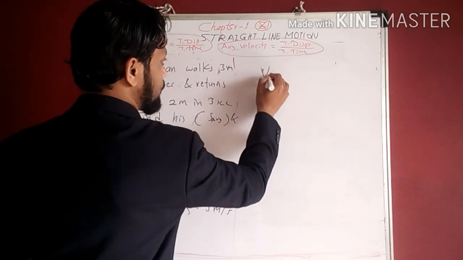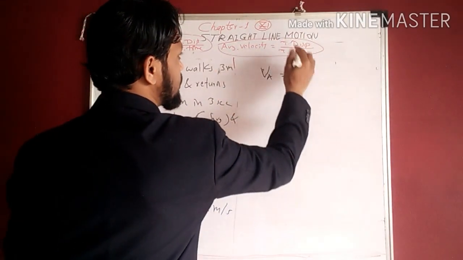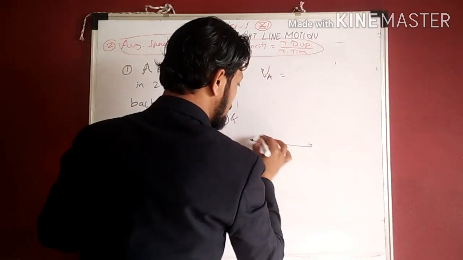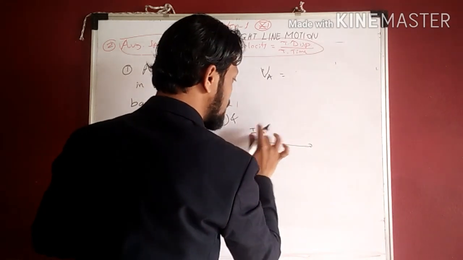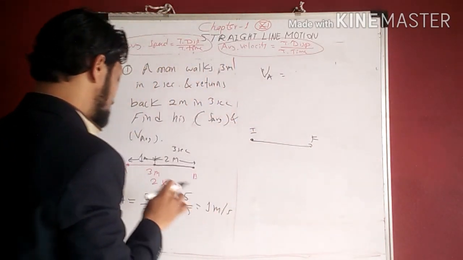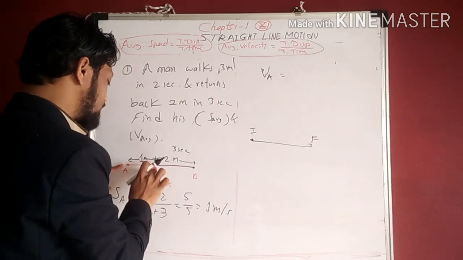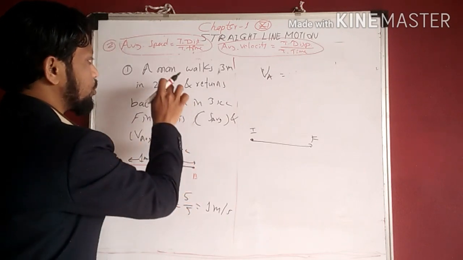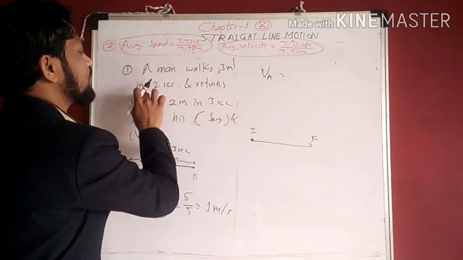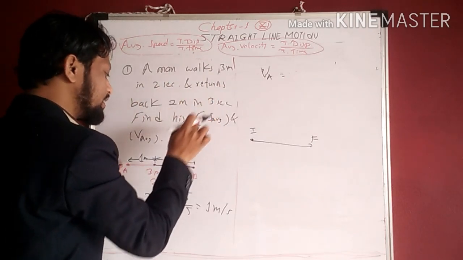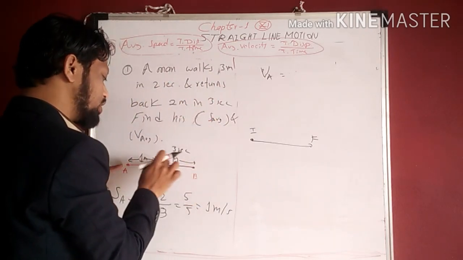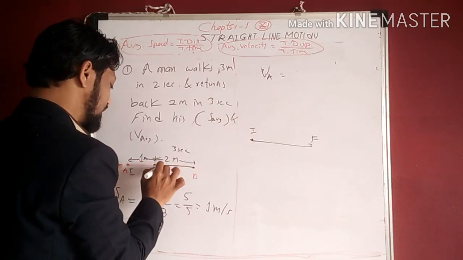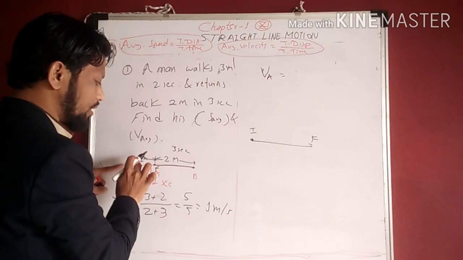Okay. Now we'll find the average velocity. Total displacement. The displacement is nothing but the straight line joining the initial point to the final point. So here the initial point is this and the final point is this, because the man walks 3 meter in 2 seconds and returns back 2 meter in 3 seconds. So A to B 3 meter, then B to this point 2 meter. So this is 3 minus 2, this is the initial point and this is the final point. So the distance between initial point and final point is 1 meter.